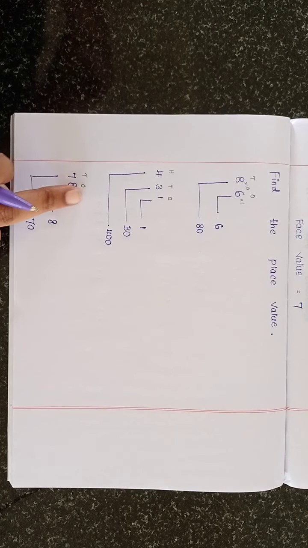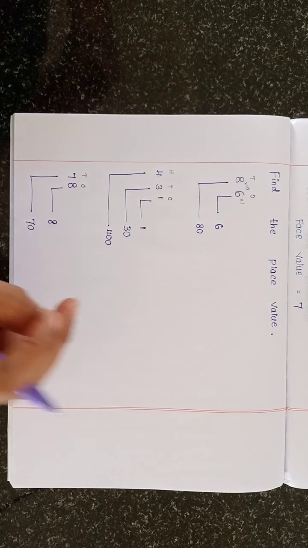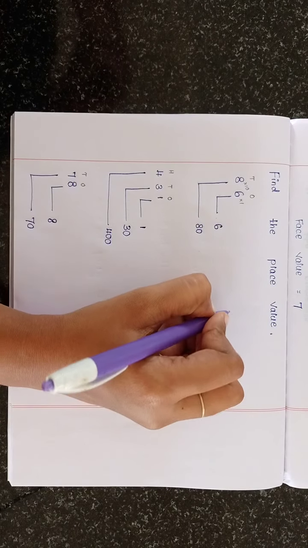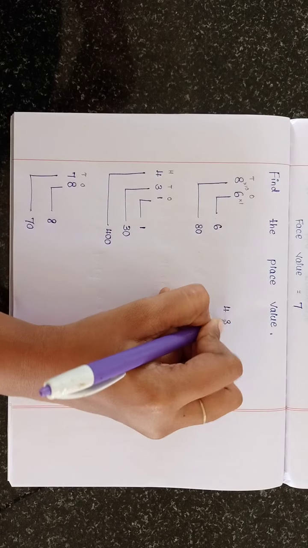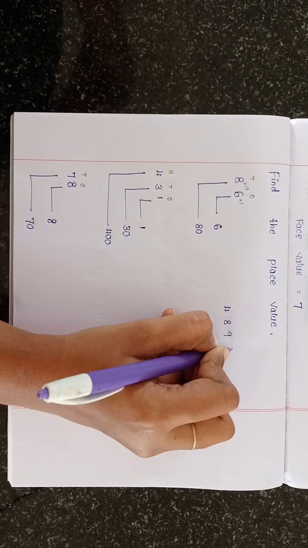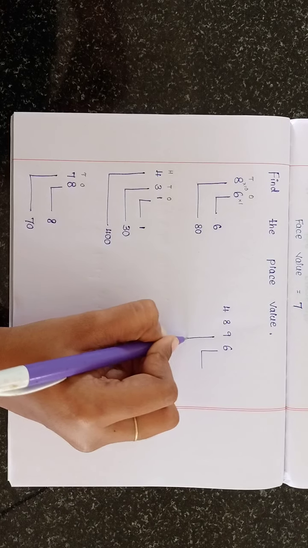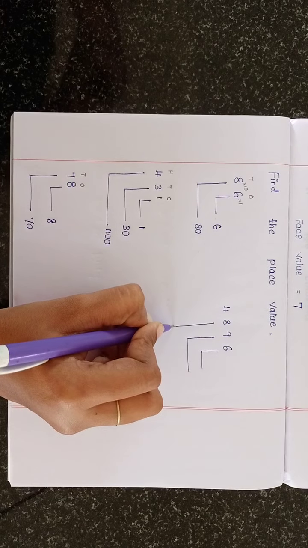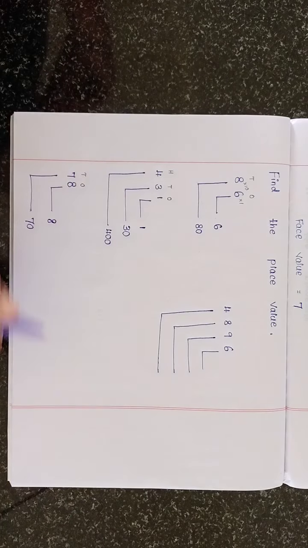Ones place means we have to multiply by 1. Tens place means we have to multiply by 10. 1 eight is 8. 10 sevens are 70. Okay, so let us see the next one.